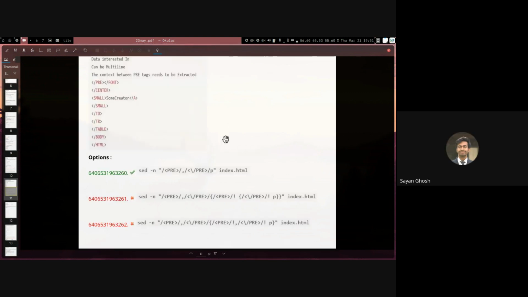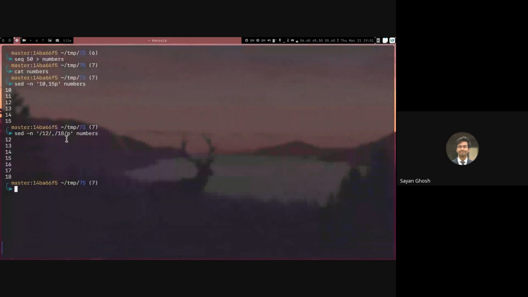Yeah, I'm sorry. That comma thing is the first time I'm actually hearing it. How does that work? Sorry, you said it is basically from to two, is it? Yeah. So we have seen this with the number ranges, right? So hopefully this one we have seen. Okay, it's the same thing. Yeah. Okay, so instead of giving the number, we are giving the regex to search for. Okay. Yeah.